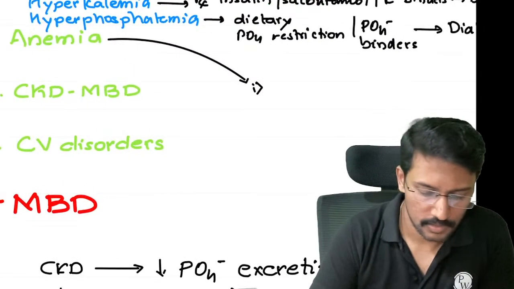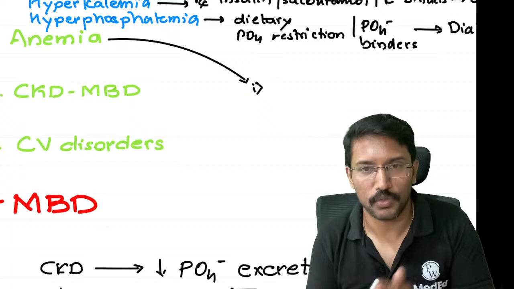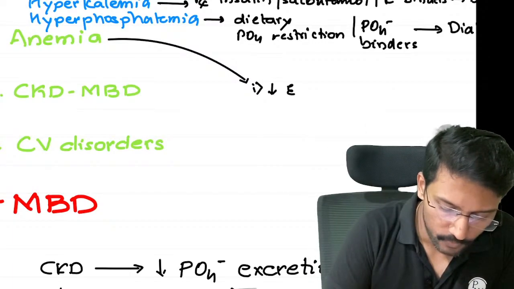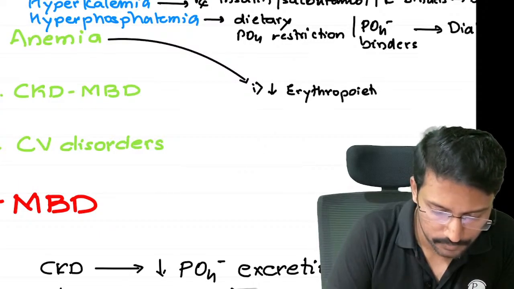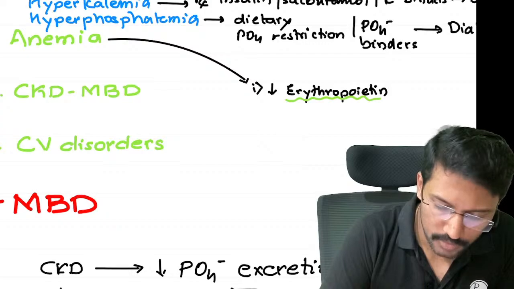What are the reasons? First and most important reason is the deficiency of erythropoietin, because erythropoietin is produced by the kidney, right? Decreased erythropoietin, and this is the single most important reason.